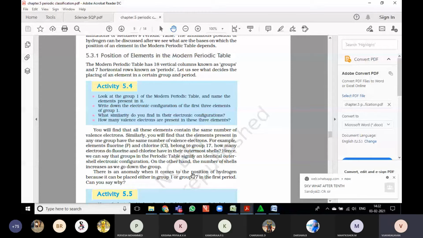Don't forget, these are very, very important things. Already we have learned that in the 19th century, the number of electrons is the valence. That is valency. Number of valence electrons means the number of electrons present in the outermost orbit of an element. That is called valence electrons. Combining capacity is called valency. How many electrons are present in the outermost orbit is called the valence electrons.